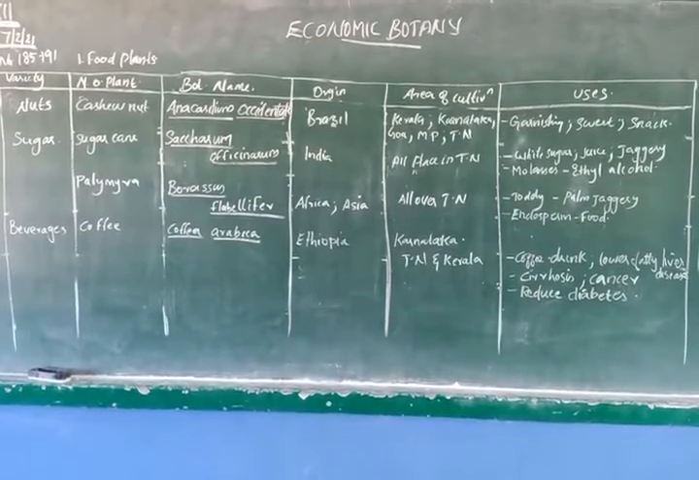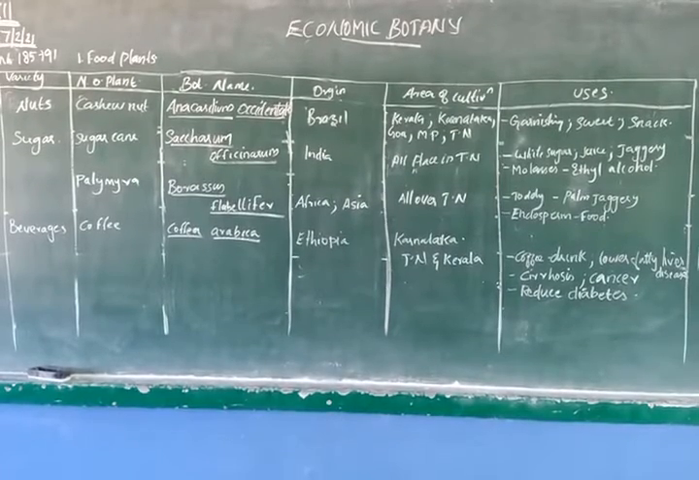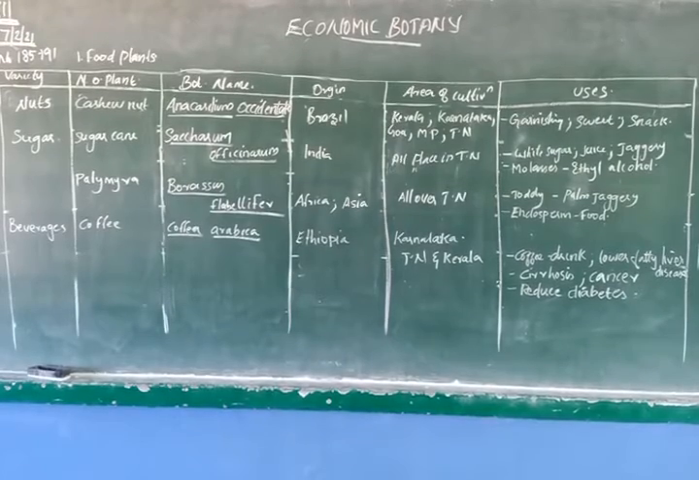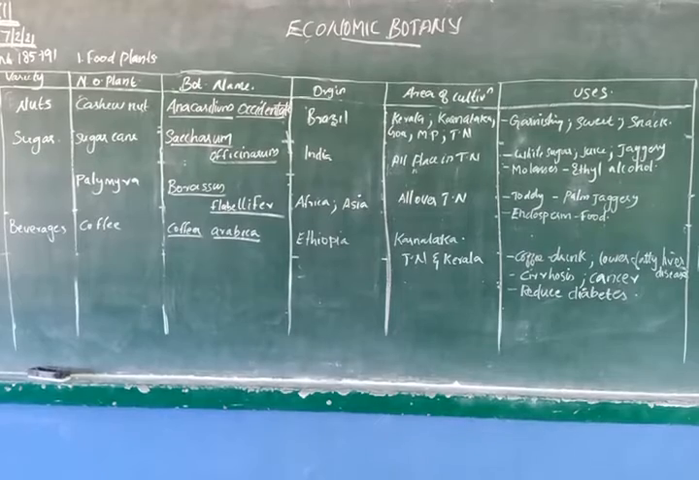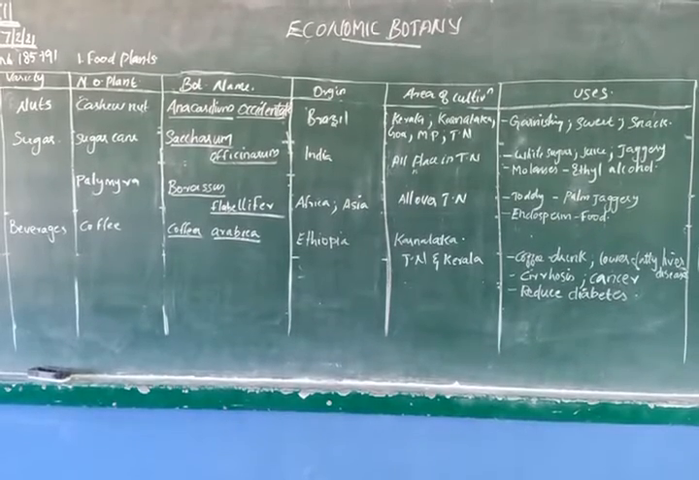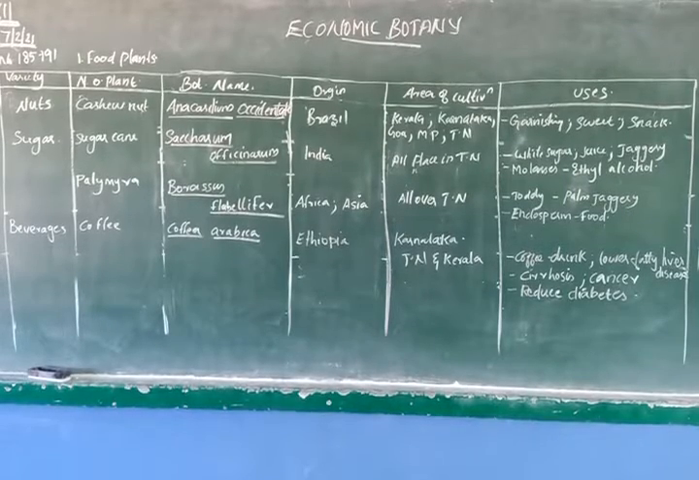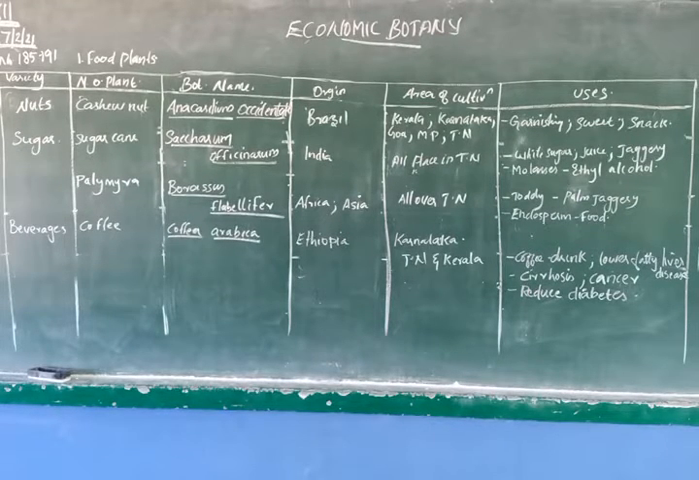Then what are the uses of cashew nut? We will roast the cashew nut and eat it. Then it is used in garnishing, also in sweet preparation. We will eat them as snacks and also use them in garnishing, like in Pongal, that is sweet. So nuts: cashew nut is Anacardium occidentale, origin is Brazil, and it is cultivated in Kerala, Karnataka, Goa, Madhya Pradesh and Tamil Nadu.